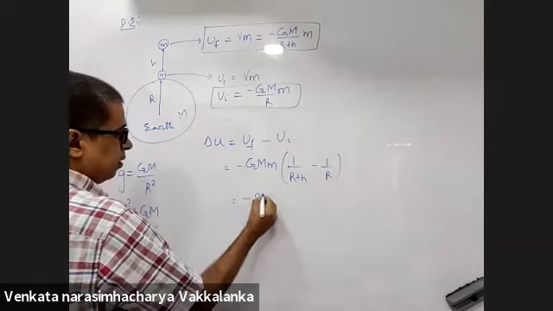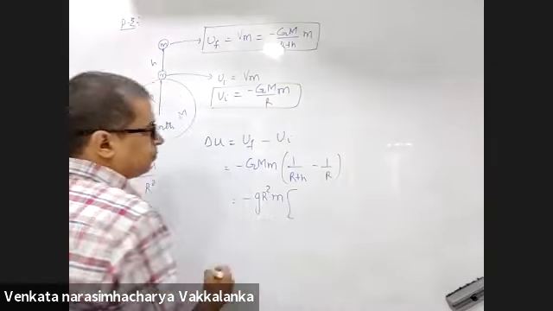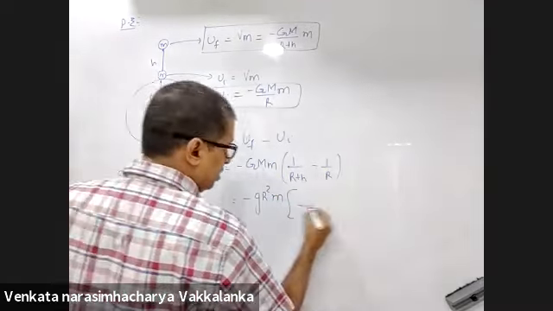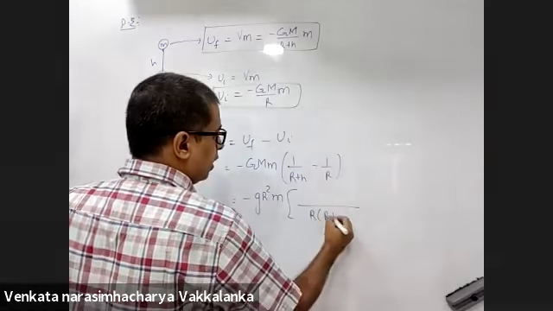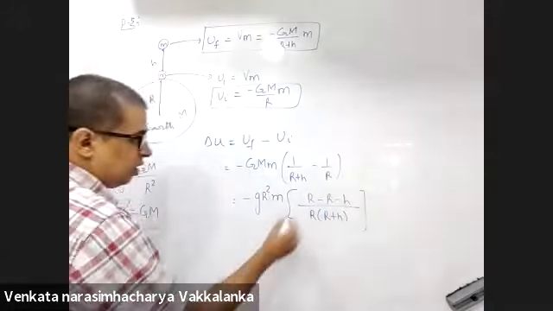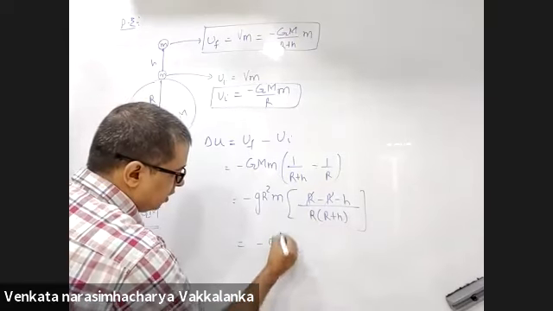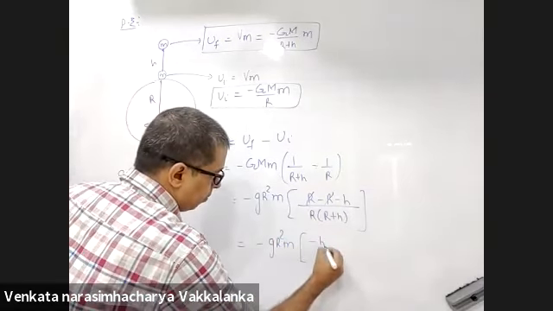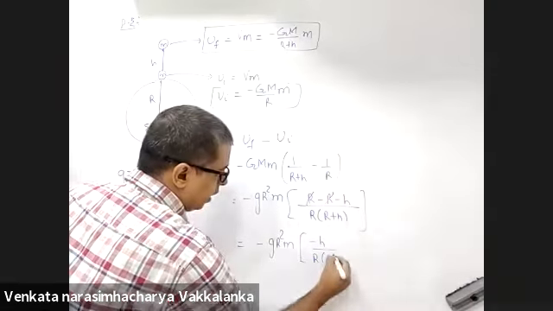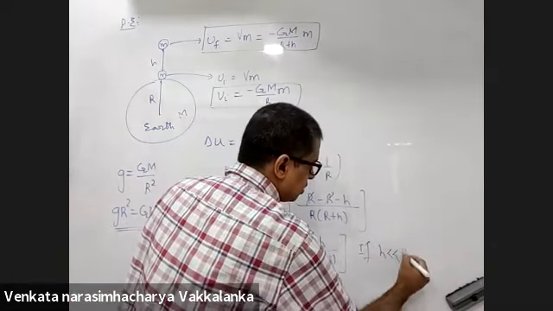This minus will remain as it is. This minus comes here. It is minus R into R plus H, R minus H. Minus Gr square into M minus H by R into R, provided H is much lesser than R.